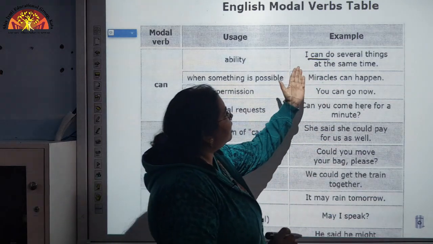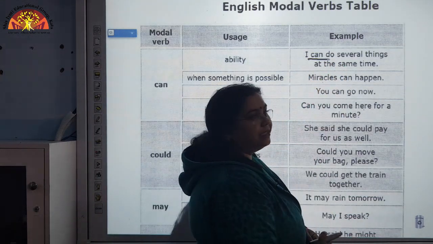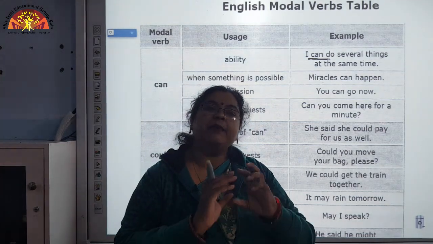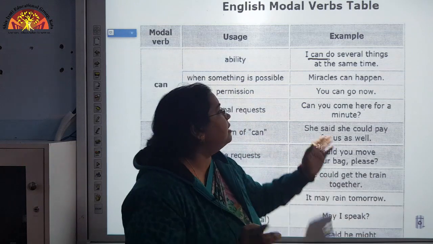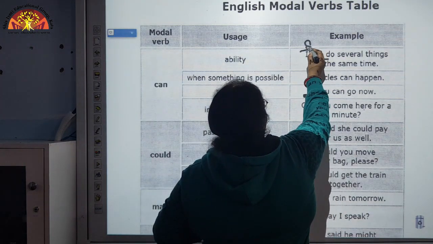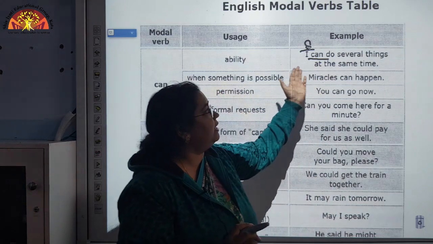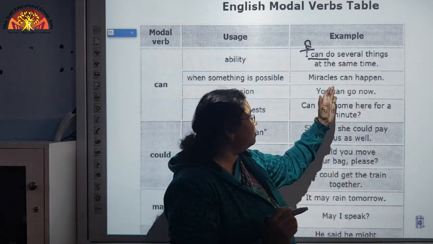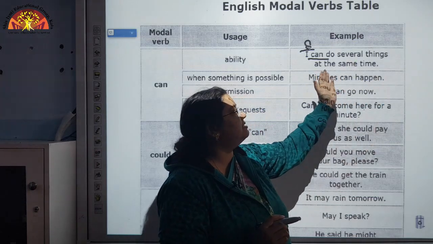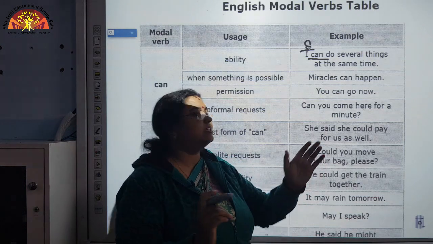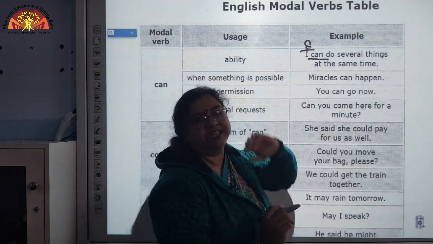Here, this gives you an idea about the ability of the subject, who has the ability to do several things at the same time. This is a particular ability possessed by the subject.